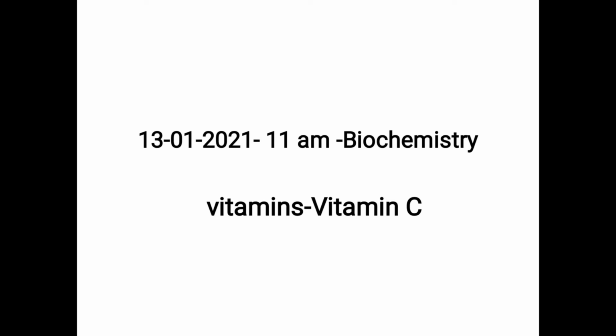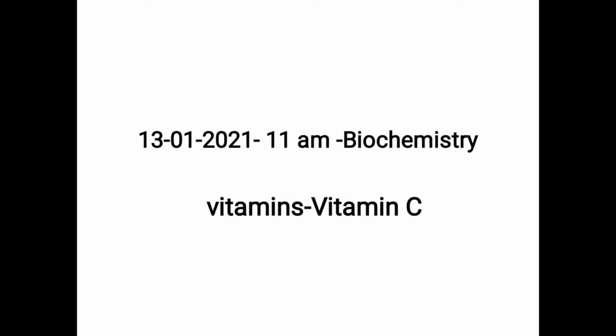So vitamin B1, B2 and B3. What is the deficiency manifestation of vitamin B3, that is niacin? You have already seen pellagra.